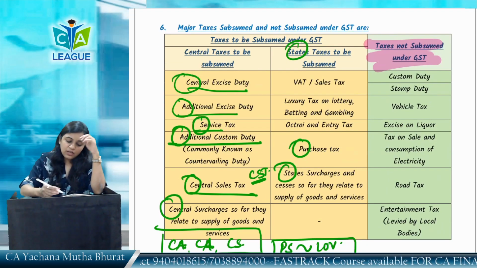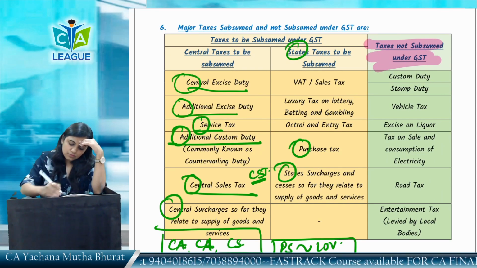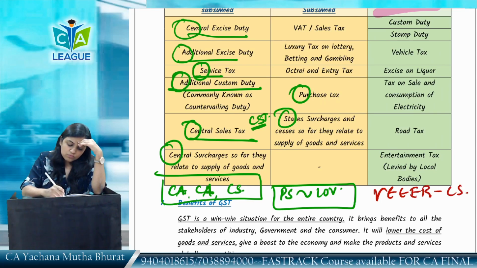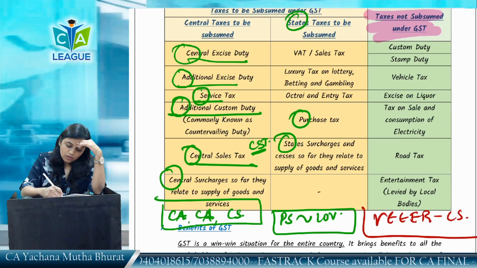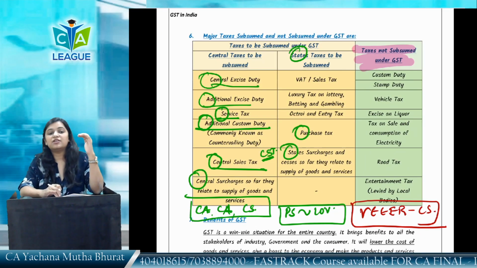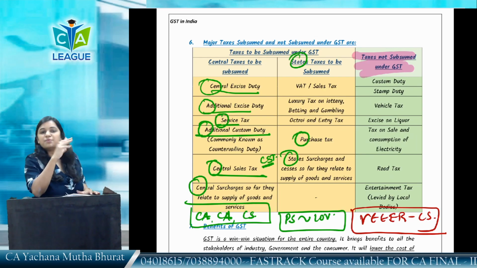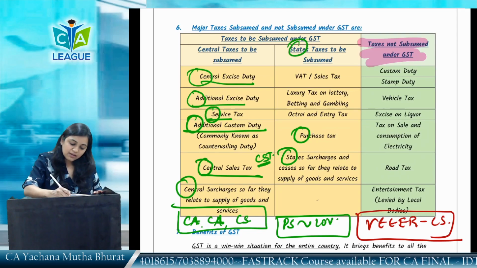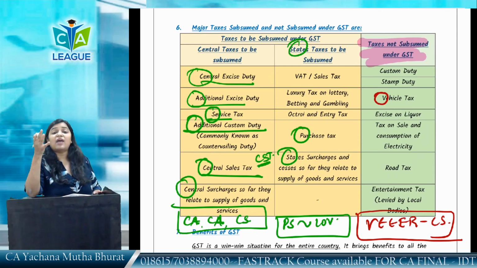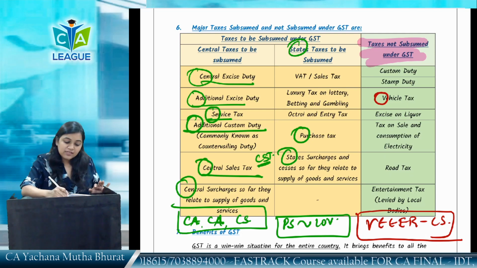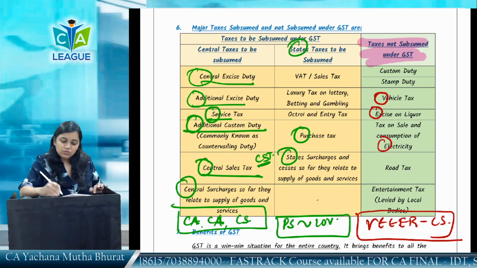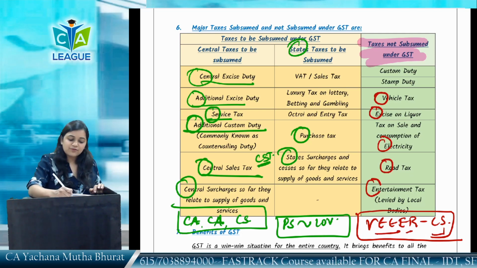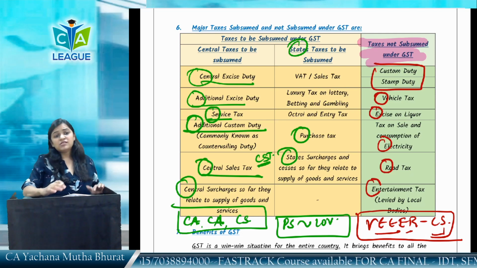So the memory technique for this is Veer-CS. In Punjabi, we call Veer a brother. Veer-CS is the memory technique. So V stands here for what? Vehicle tax, not being subsumed. Still vehicle tax is levied. Then E stands for excise duty on liquor, electricity duty, and the entertainment taxes, 3E. R stands for road tax, and then CS stands for custom duty and stamp duty. These taxes are still there.